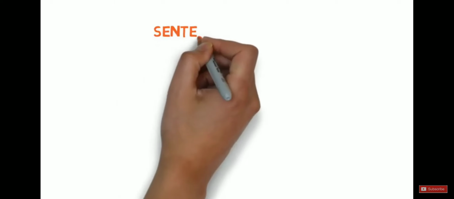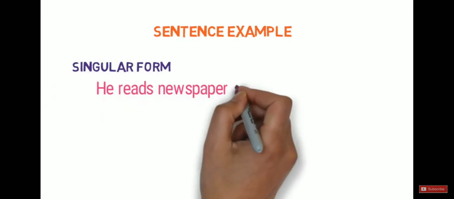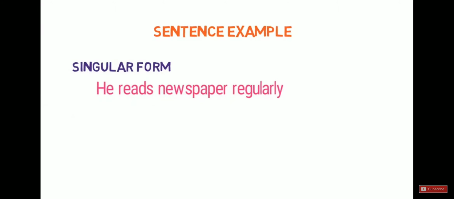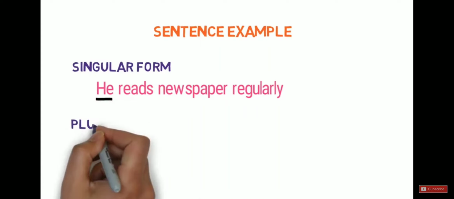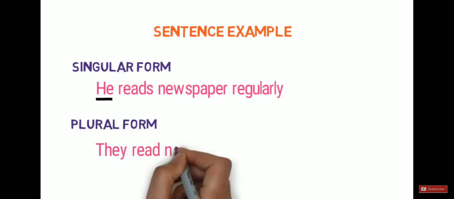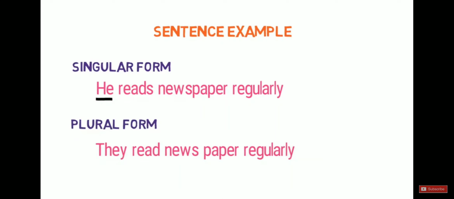Let's look into the sentence example of third person. Singular form. He reads newspaper regularly. Here, he is used as a third person, as a subject in singular form. Plural form. They read newspaper regularly. Here, while referring to more than one person, we used they and it is used as a subject.